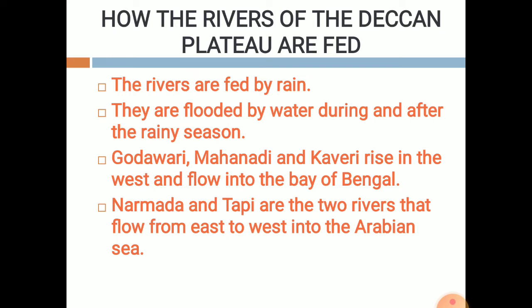Godavari, Mahanadi and Kaveri rise in the west and later they flow into the Bay of Bengal. Narmada and Tapi are the two rivers that flow from east to west into the Arabian Sea. Okay, they start from east and flow towards the west, and later they mix with the Arabian Sea.